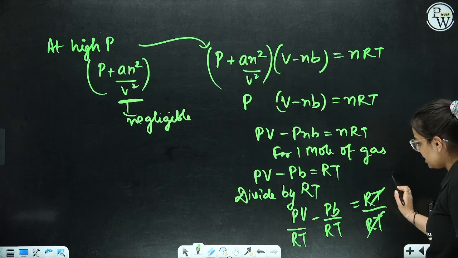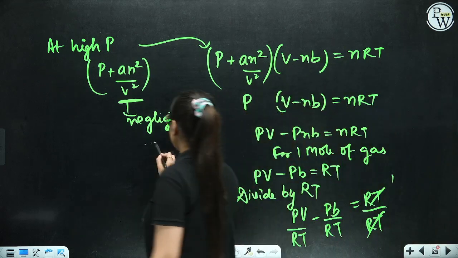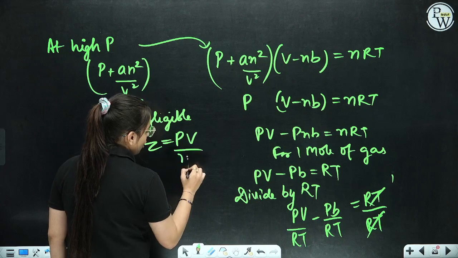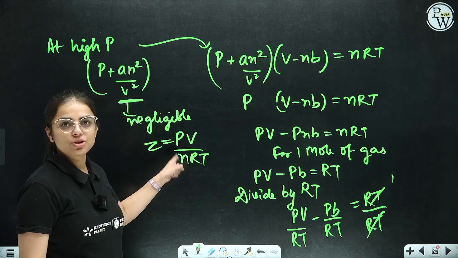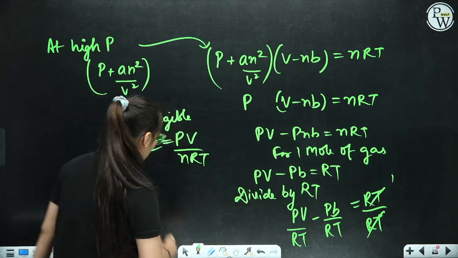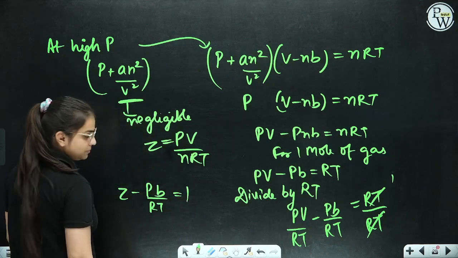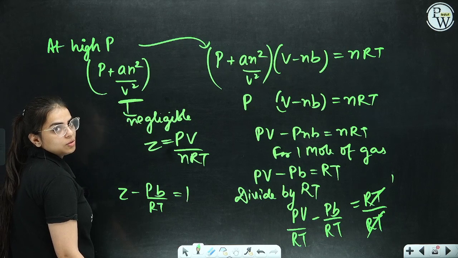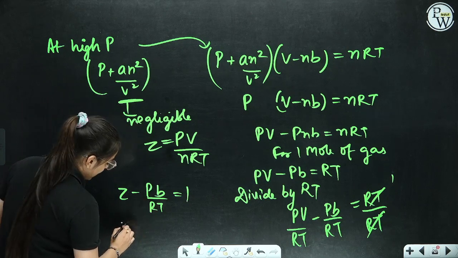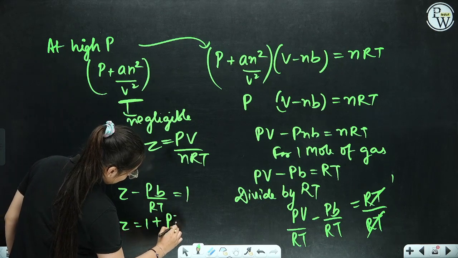See, RT by RT is 1. And what is PV by RT? We know that Z is PV/nRT. For 1 mole of a gas, n is 1, so Z is PV/RT. That means this is Z. What we'll get? Z − Pb/RT = 1. Simple, no? So what is Z? Z comes out to be 1 + Pb/RT.